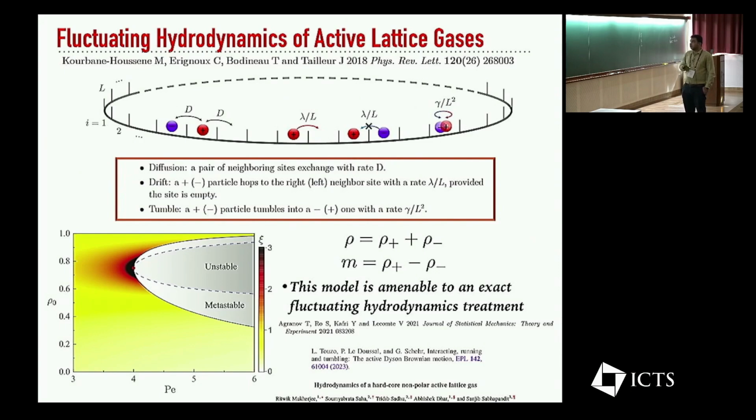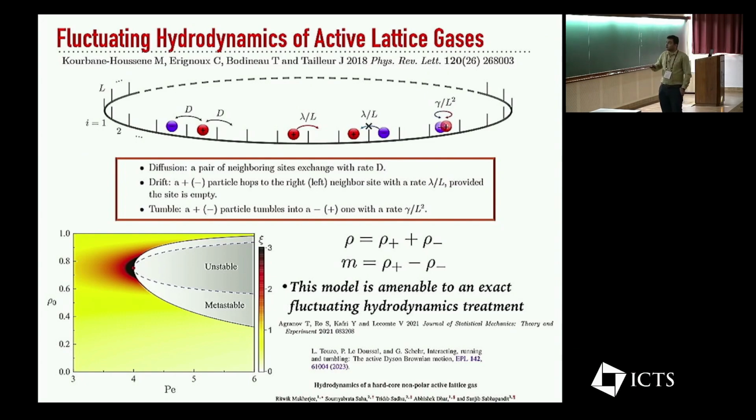It has two species of particles, some of them moving towards the right and some of them moving towards the left. They are active because they're able to change their direction. So the plus particles, which are biased towards the right, can turn into a minus particle, which is biased towards the left, with some rate gamma. And you also allow diffusive hopping between sites, which basically allows you to either exchange particles or move one unit to the right or the left with some rate b.